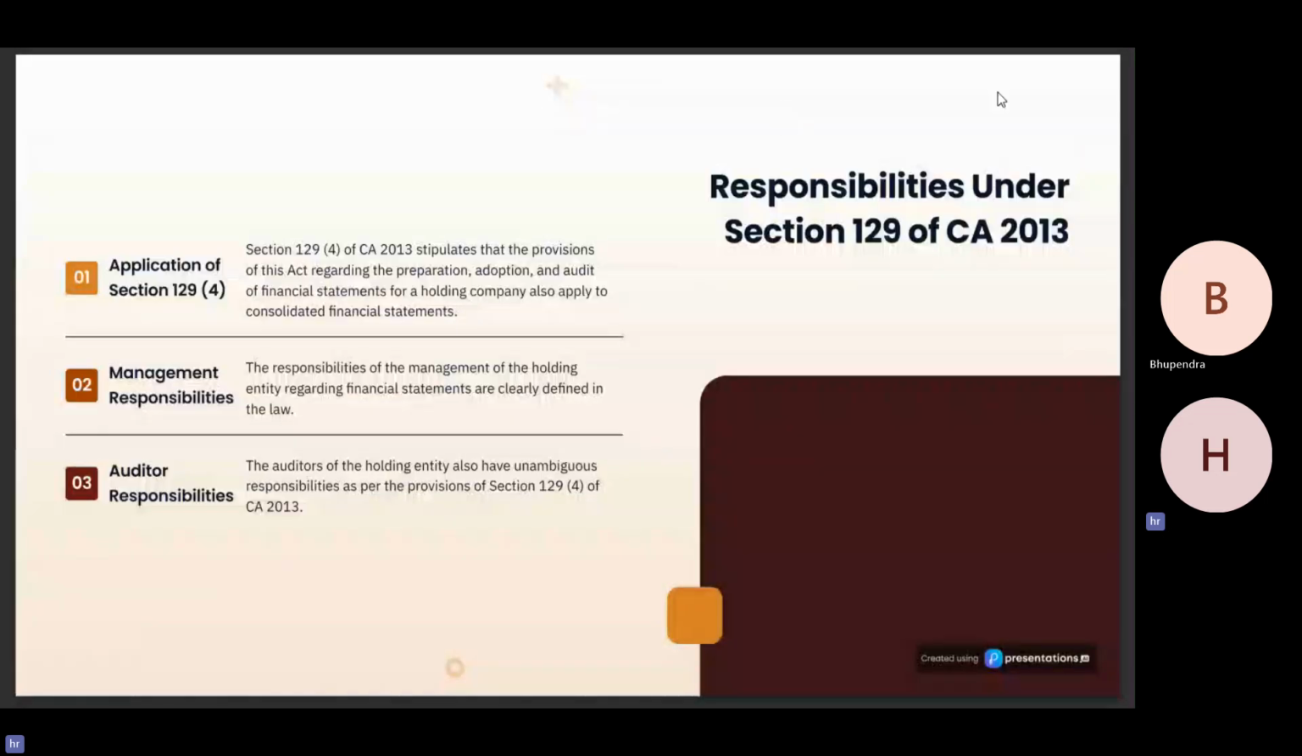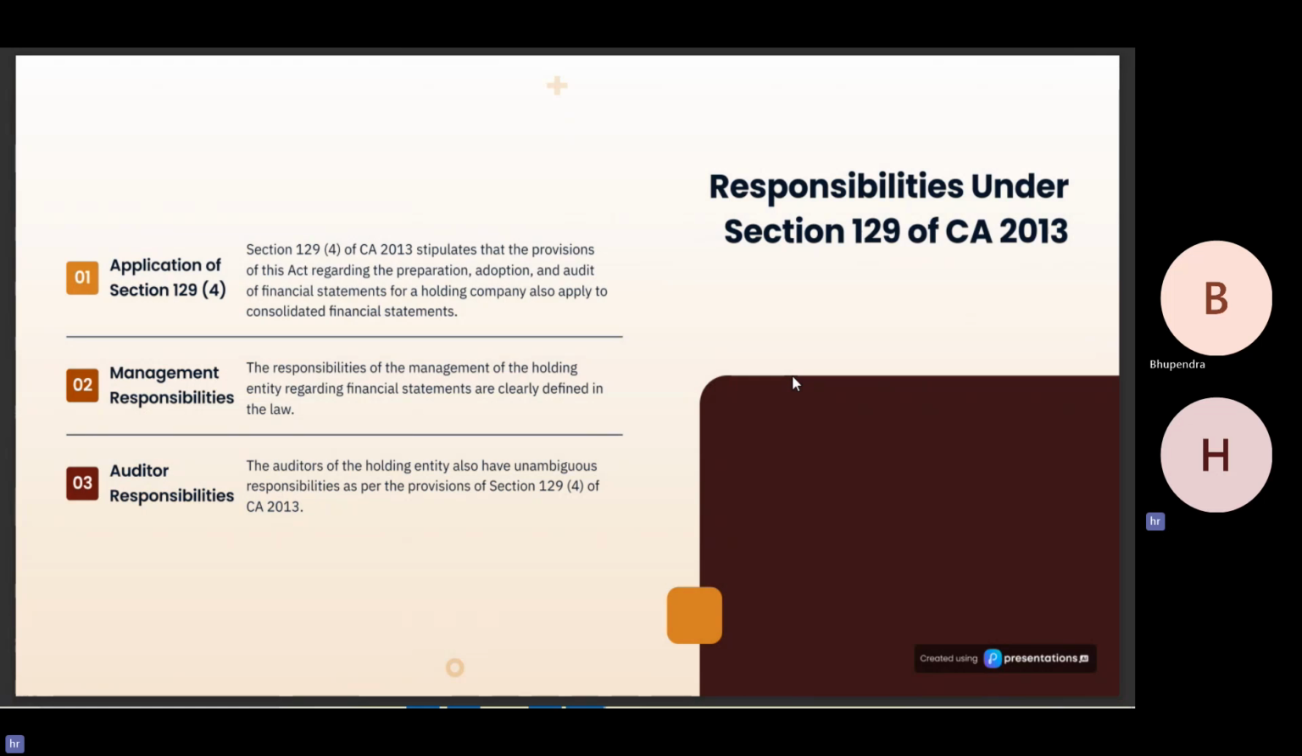Responsibilities under Section 129 of Companies Act 2013. Section 129(4) of Companies Act 2013 stipulates that provisions of this act regarding the preparation, adoption, and audit of financial statements for holding companies also apply to consolidated financial statements.